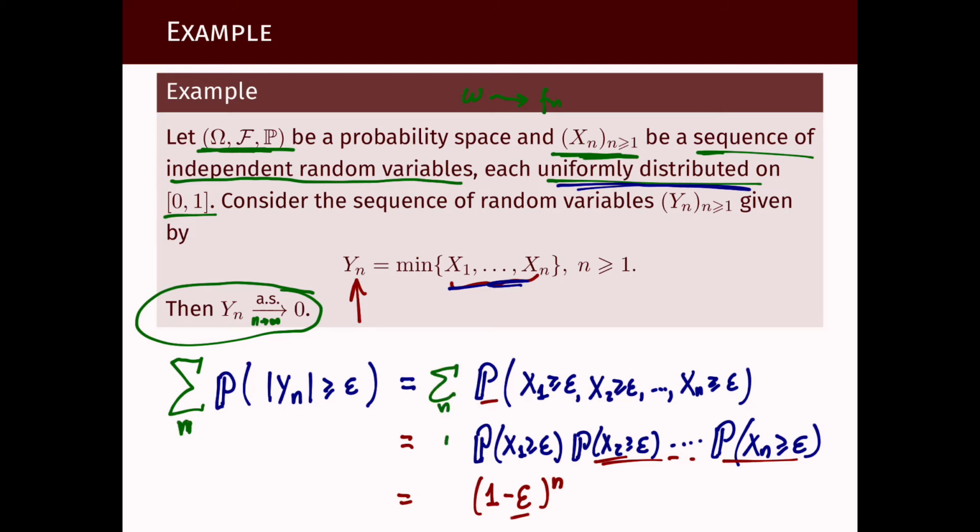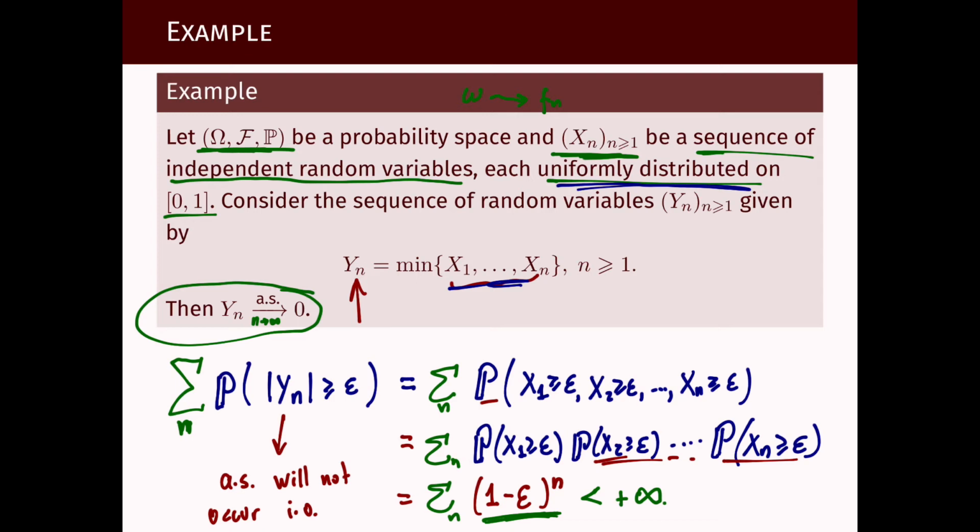Sum over n. And here we get, well, what is this? This is a geometric series. This term here decreases to 0 exponentially fast. This is a number which is less than 1 to the power n. We know this is summable. So we can use the previous remark, which means we can use Borel Cantelli to conclude that this will not occur. So almost surely this will not occur infinitely often. And this is true for every epsilon.